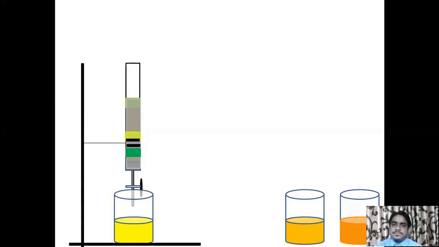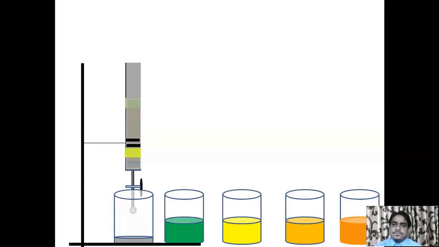This is the third pigment. This is the fourth. And it is the fifth pigment.